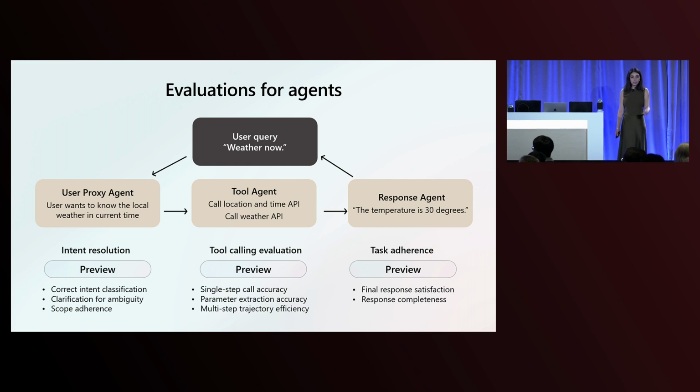Also, we want to provide you with a set of evaluators that helps you understand whether we're resolving the intent of the user when they're asking an agent to take an action. And last but not least, the response quality is quite important too. Is it adhering to the task that it's doing? Is it completing the answer? Meaning, is it covering all the information that needs to be covered there, or whether it completely misses information out?